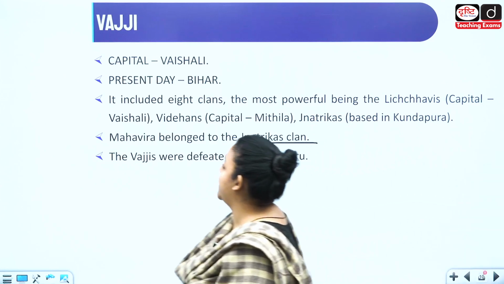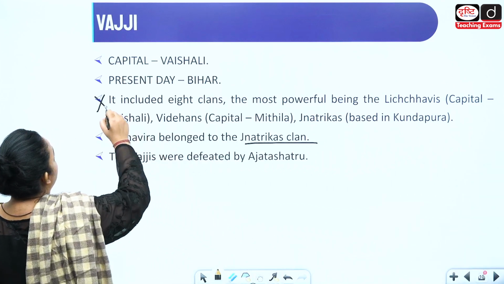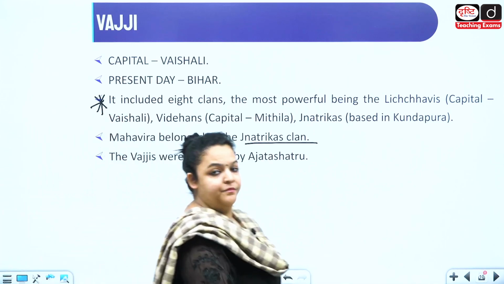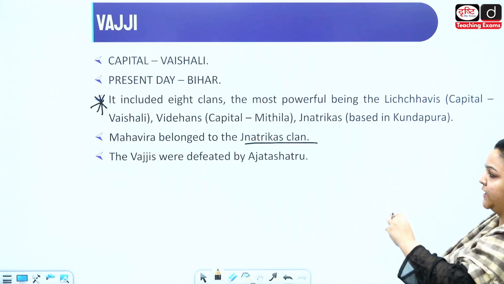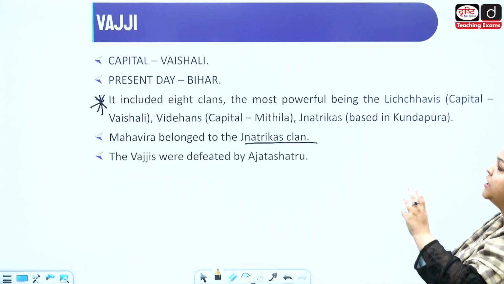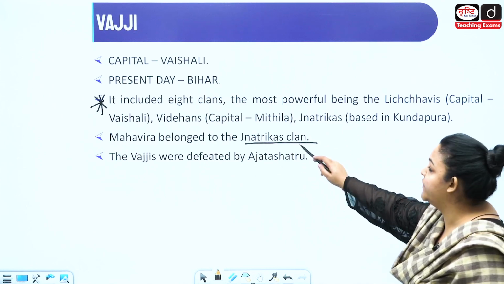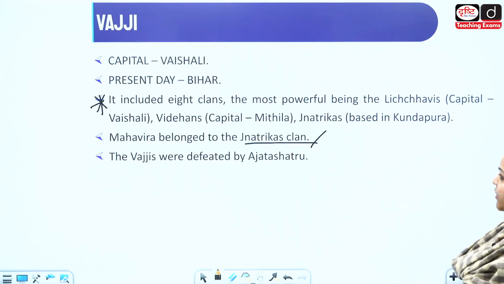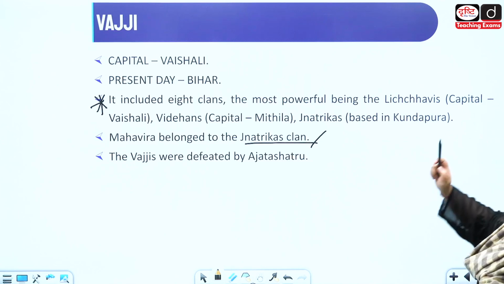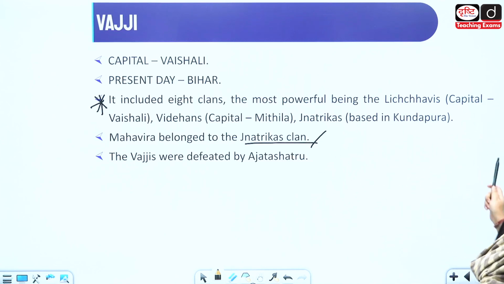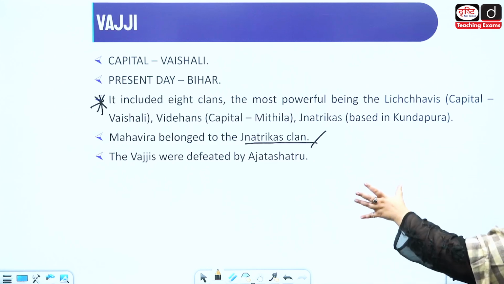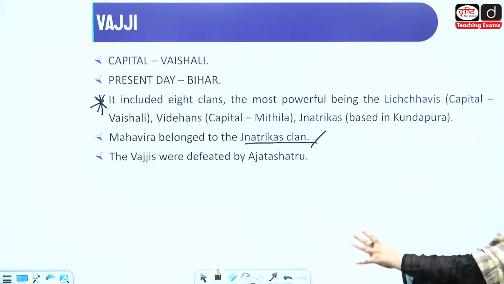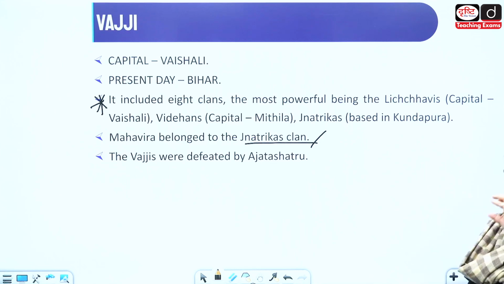Now, this is a very important part here that you must remember. How many clans are there, right? And which of these clans have their capital located where? So, this is very important for you to remember. And also remember that Mahavir belonged to the Jantrika clan, okay? So, Lichavi's capital is Vaishali. Videhan's capital is Mithila. Jantrika's capital is in Kundapura. Okay. So, you must remember these. Now, here it says that it was ruled by 8 clans. But here I have given you information about the important ones.